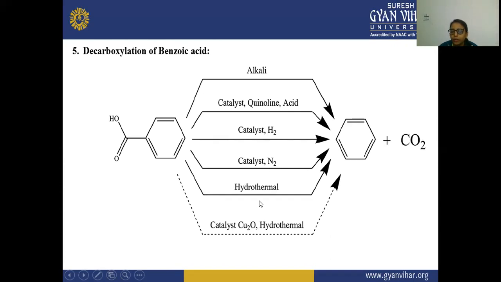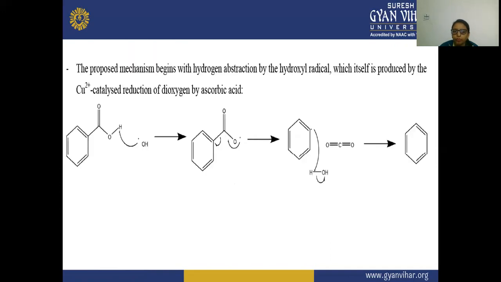After that, hydrothermally, this is converting this benzoic acid to benzene. After that, in the presence of the catalyst copper oxide, hydrothermal is also happening here, and there is a formation of this benzene molecule. So these are the 5 chemical reactions that happen due to modification of the carboxyl group.